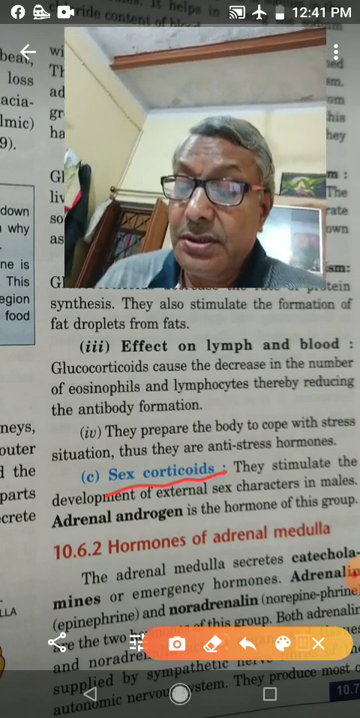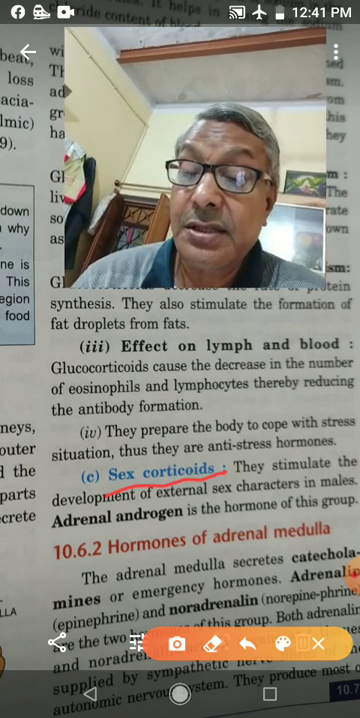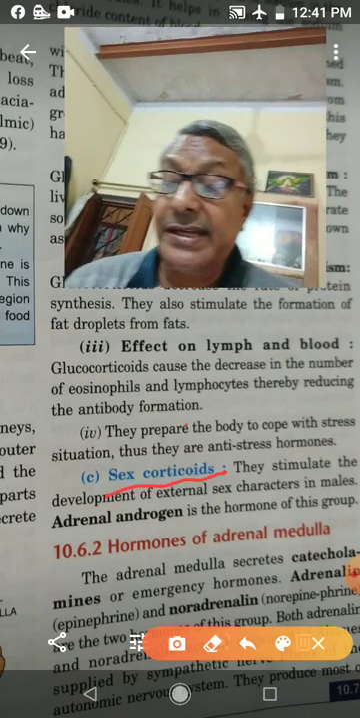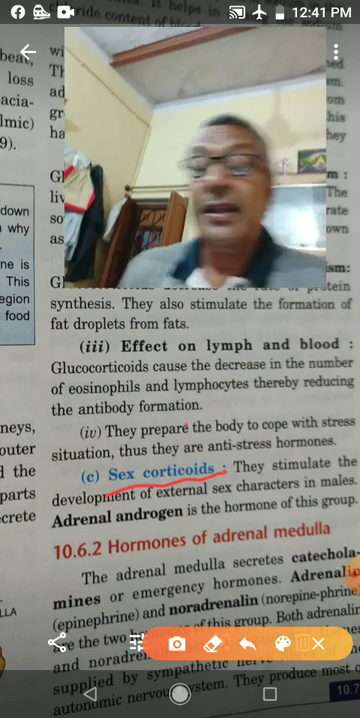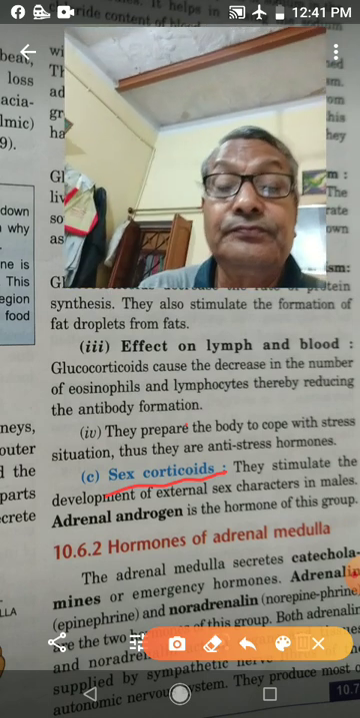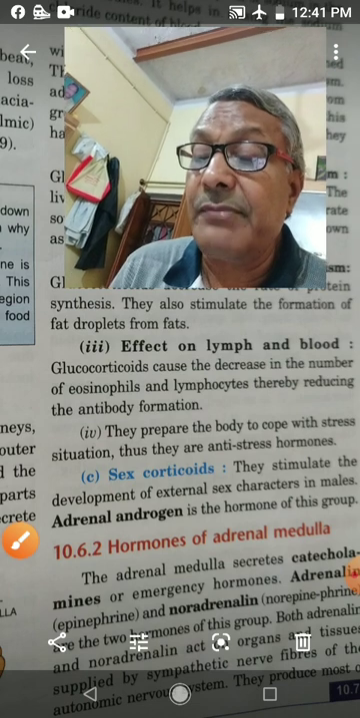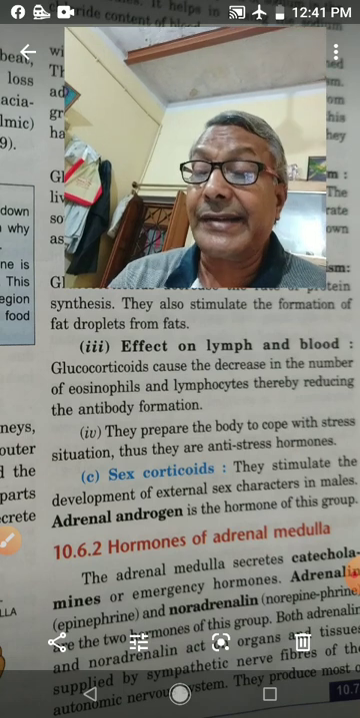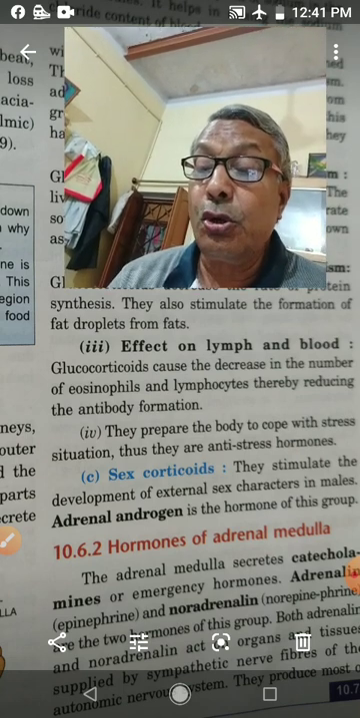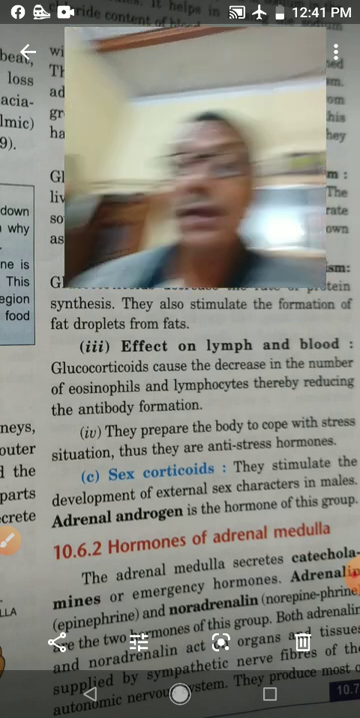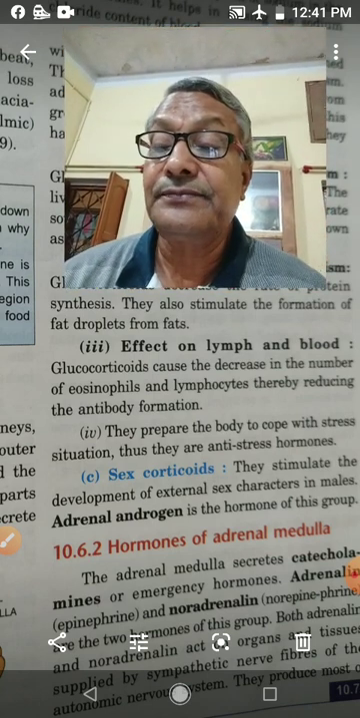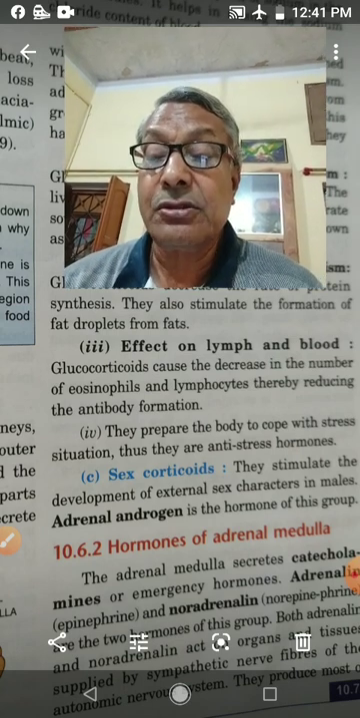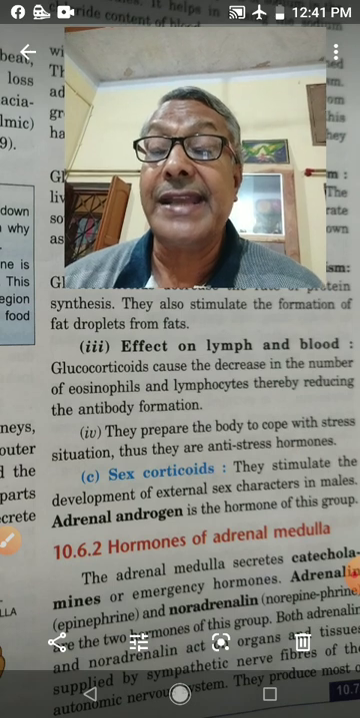So due to the effect of hyposecretion of adrenal cortex, there is Addison disease. Addison disease is due to undersecretion of mineralocorticoids, that is aldosterone. The characteristics of Addison disease are low blood sugar level, that is called hypoglycemia, low plasma sodium ion, high plasma potassium ion, nausea, vomiting and diarrhea.